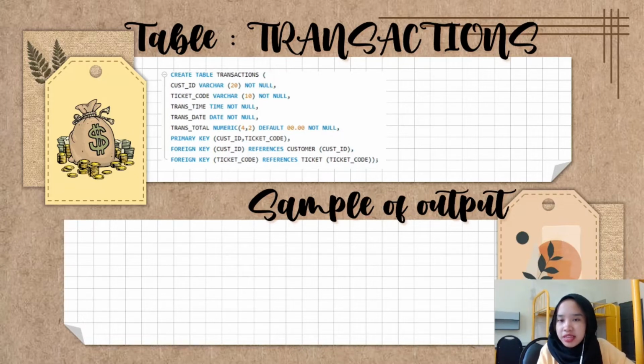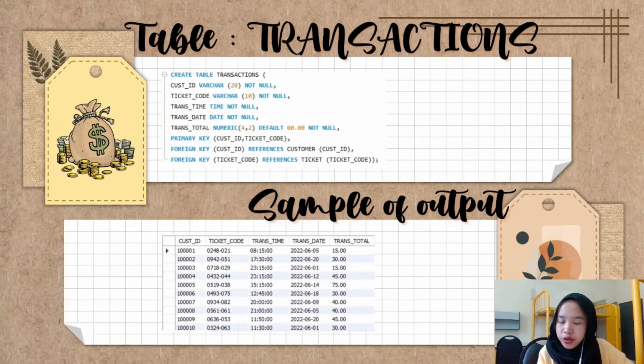So this is the form of MySQL statement that we use to develop the transactions entity as the composite entity. The primary key is cast ID and ticket code. The foreign key is also cast ID and ticket code. So this is the sample of output for transactions entity.